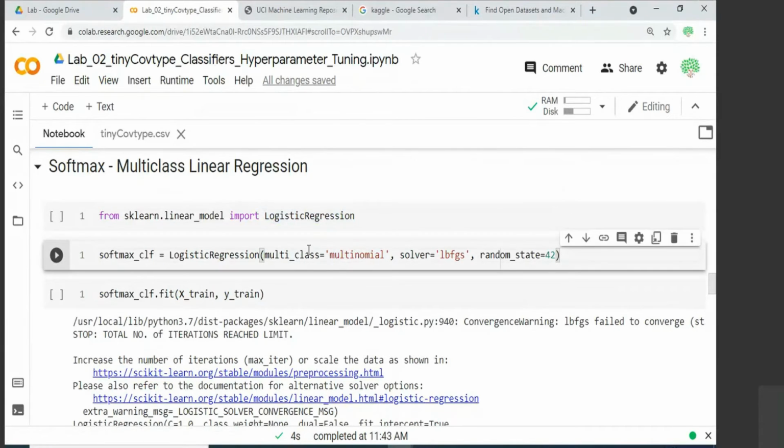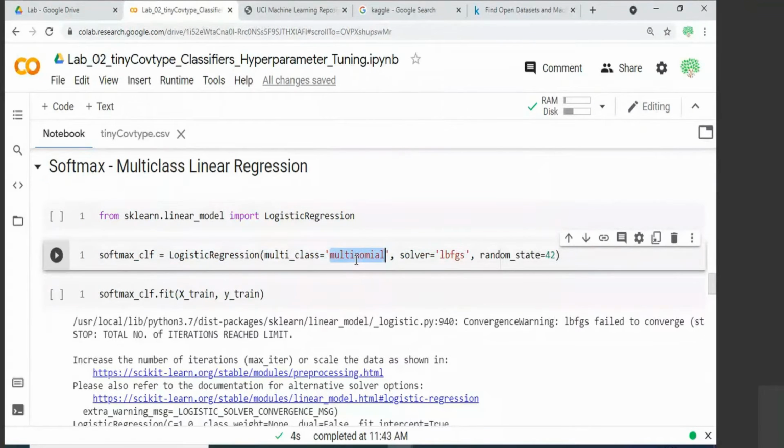When you are solving for the best theta parameters, you use the solver LBFGS. We don't have to explicitly provide this because by default this solver will be taken. Just for explanation purposes, I am explicitly showing it, but these are all default settings. For multi_class equal to multinomial, we have to explicitly give it, otherwise by default it is for binary classification.